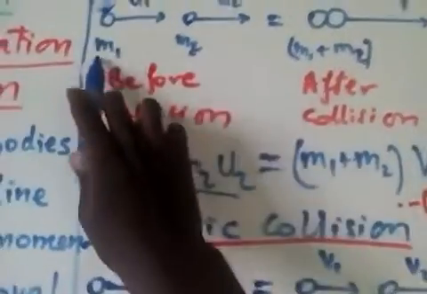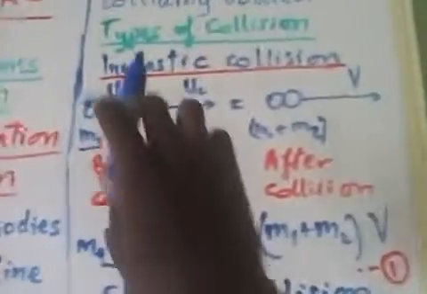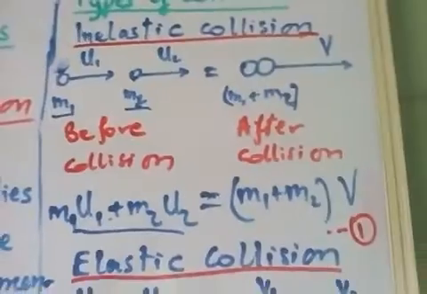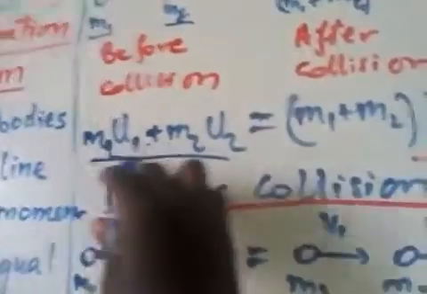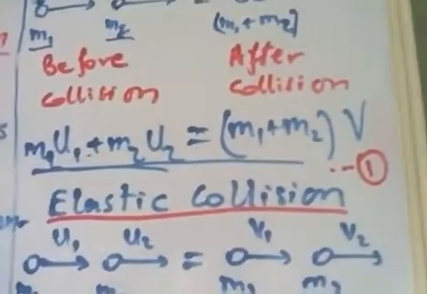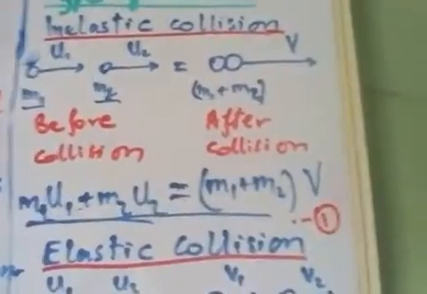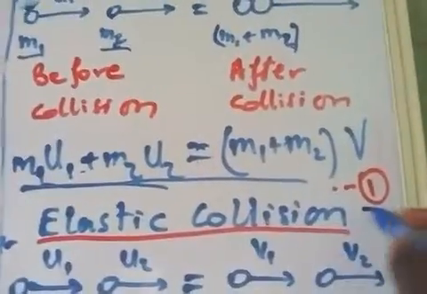This expression, which we call equation 1, represents the conservation of linear momentum for an inelastic collision.